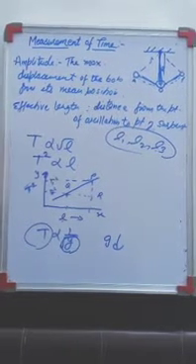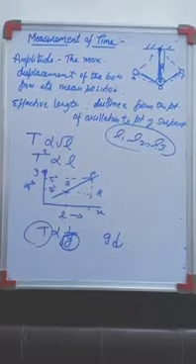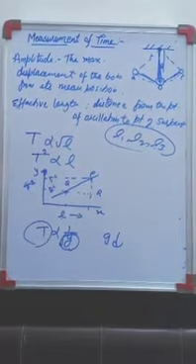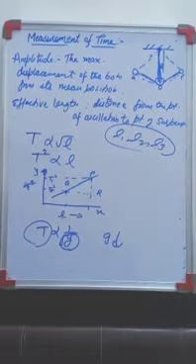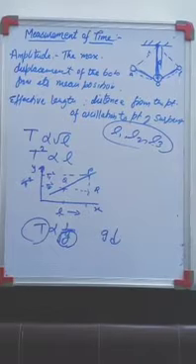Similarly, if we stand on a swing, the time period of the swing decreases. This is because when we stand, the center of gravity rises. So the effective length of the swing decreases, due to which its time period also decreases.